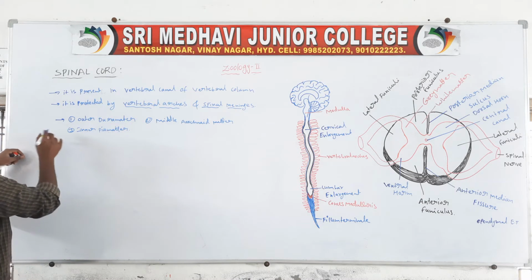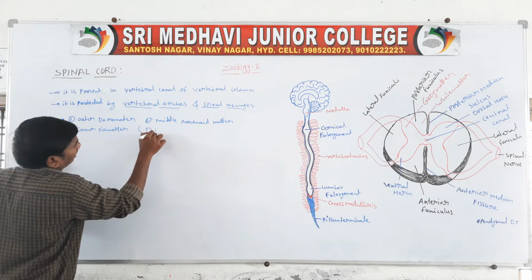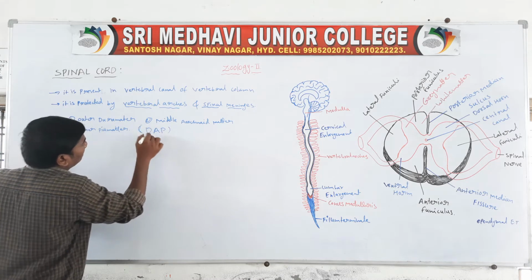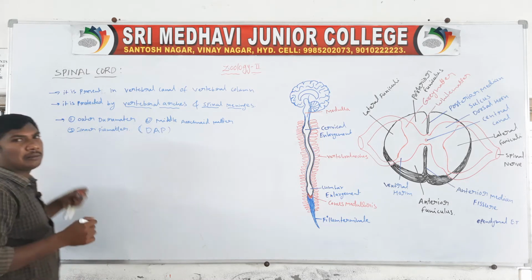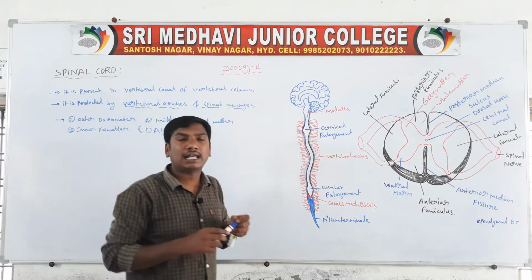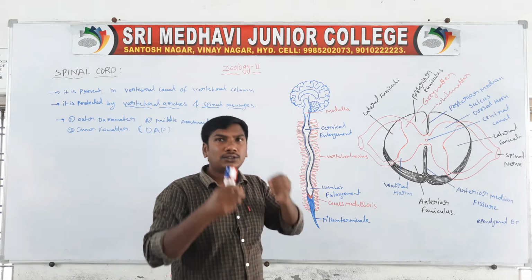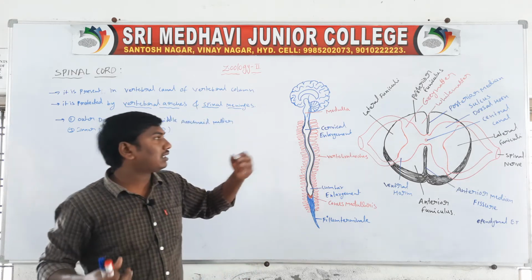DAP means dura mater, arachnoid mater and pia mater. These three meninges are the protection.